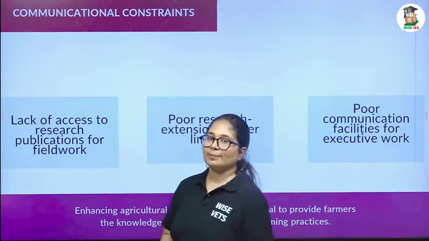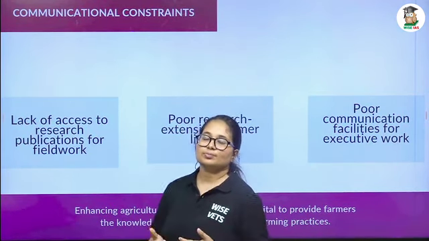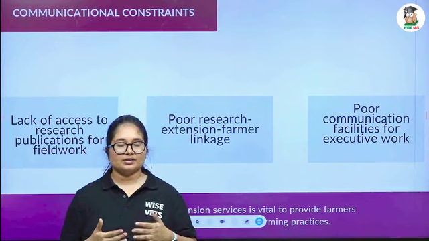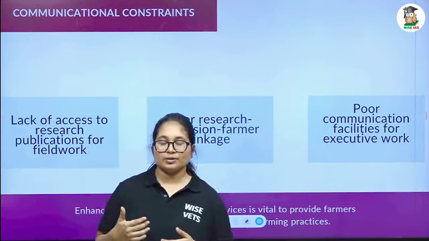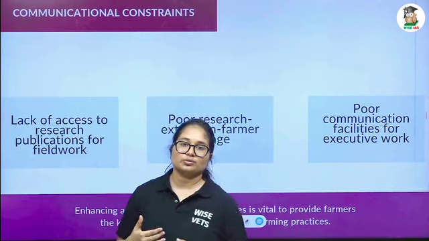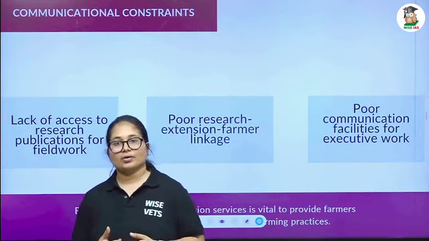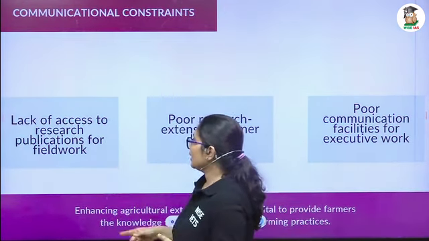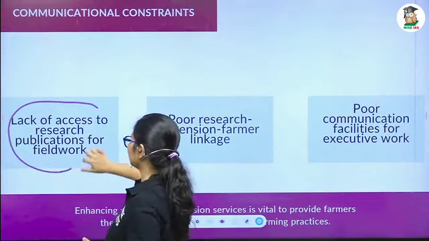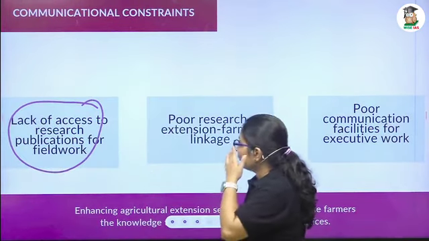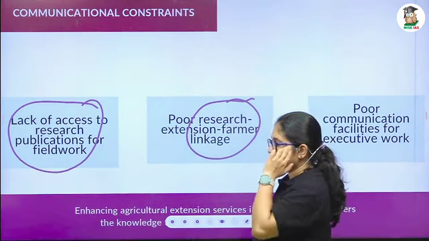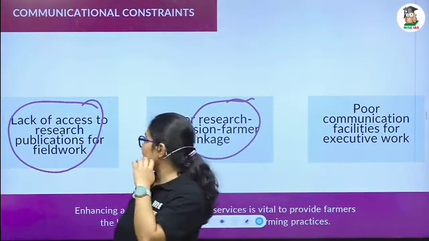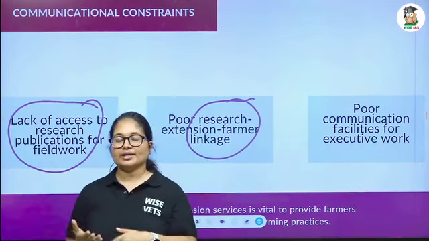Most of the time the published work is not accessible to the extension agent, because it is usually paid. The paid journal. So lack of access to research publication is one in communication. And the next one is the poor research extension farmer linkage. Most of the time between the farmer and the researcher there should be an extension agent.